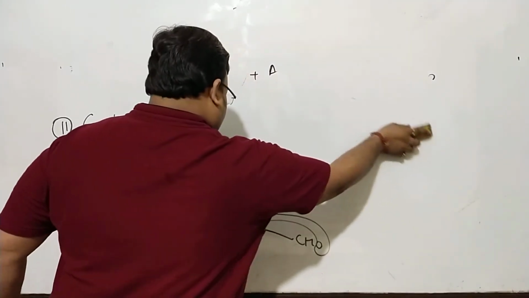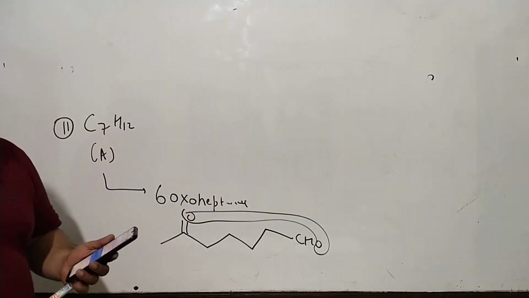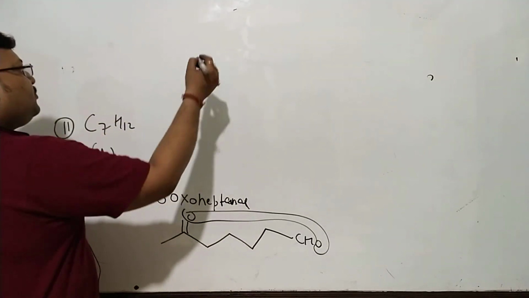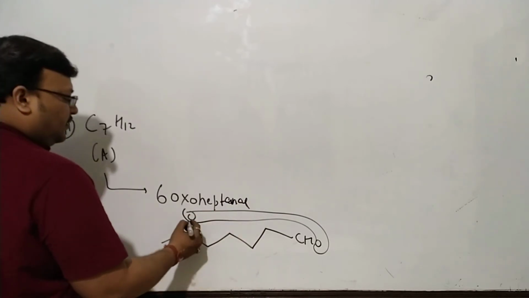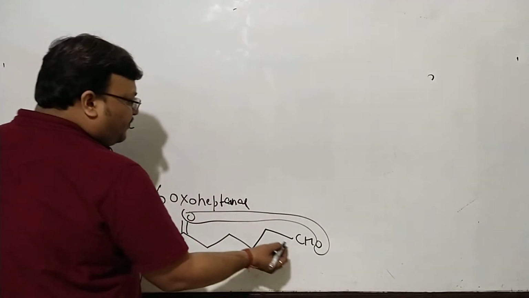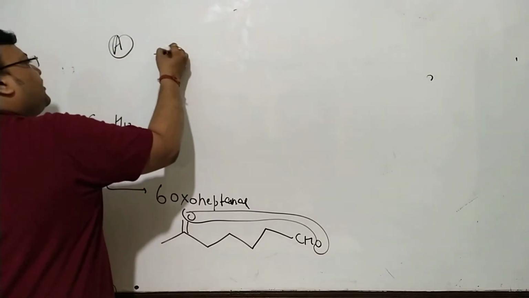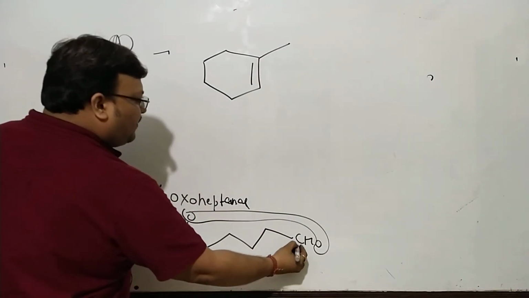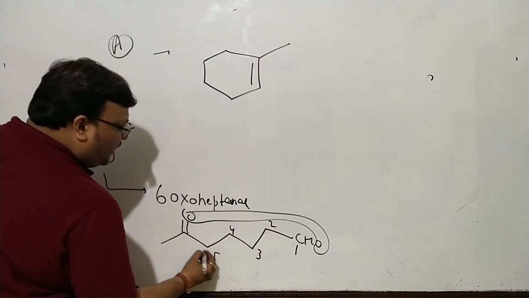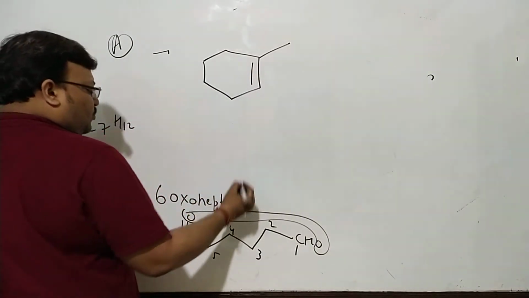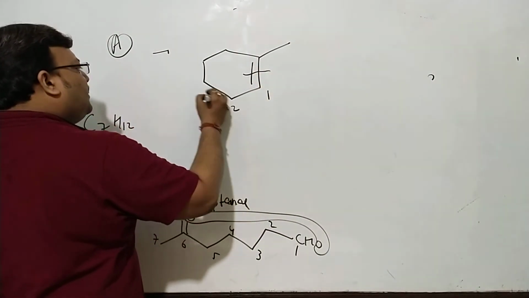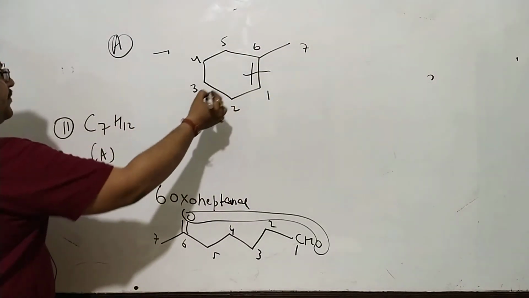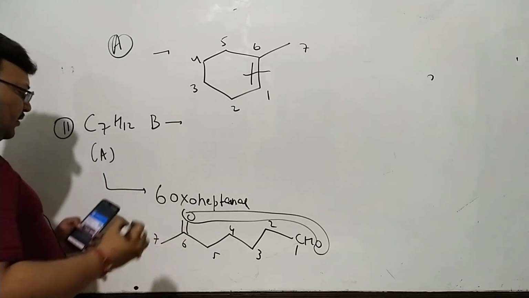Now I want to draw 6-oxoheptanal. Isomer A giving you 6-oxoheptanal. So this is 6-oxoheptanal, which will give you a 1, 2, 3, 4, 5, 6-membered ring, and A must be a 6-membered ring, which may have a branching here. So this is carbon 1, 2, 3, 4, 5, 6, 7. You can very easily do a cross check. If it breaks from here, 1, 2, 3, 4, 5, 6, 7. Carbon 6 will be holding the ketonic group. This is isomer A.